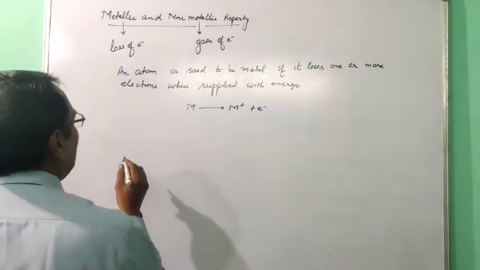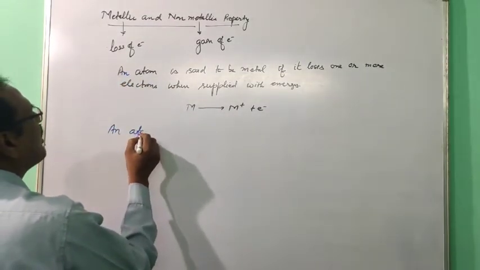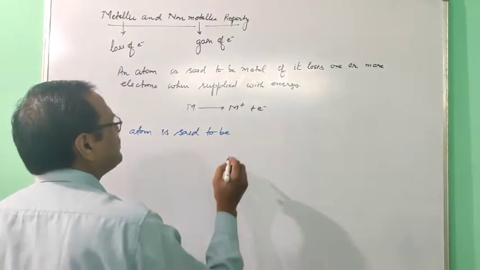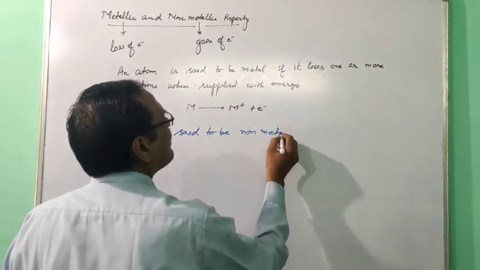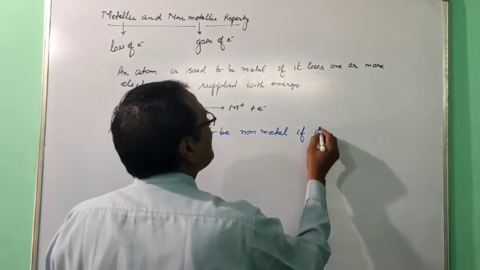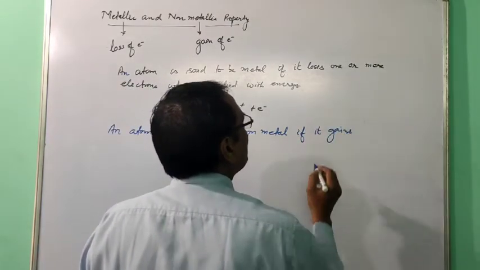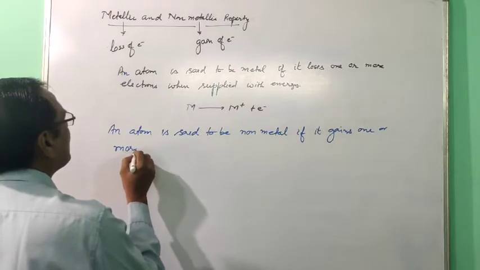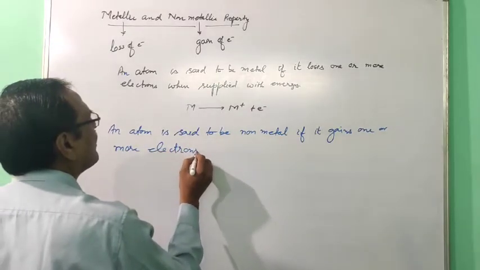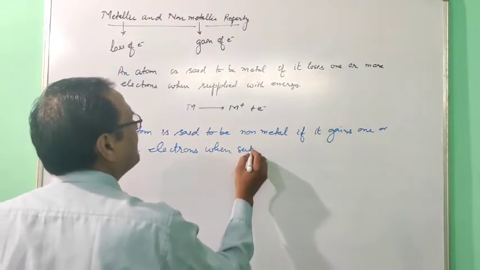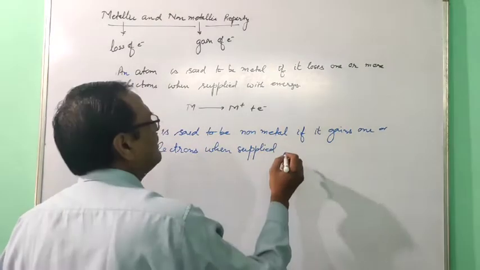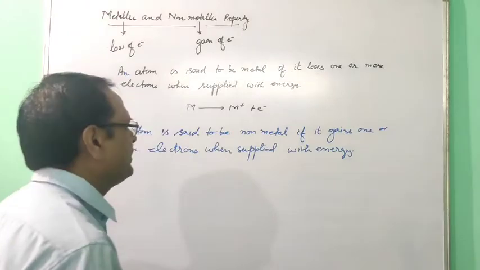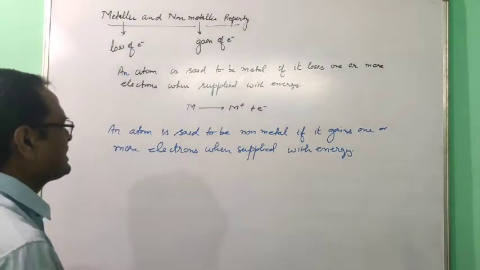In the same way, an atom is said to be non-metal if it gains one or more electrons when supplied with energy.